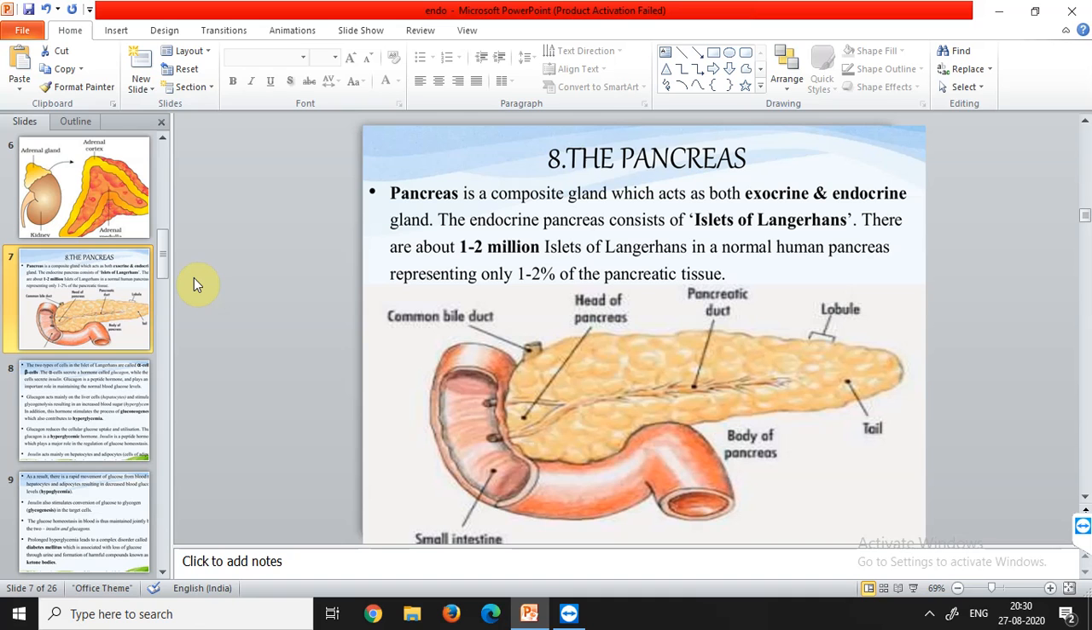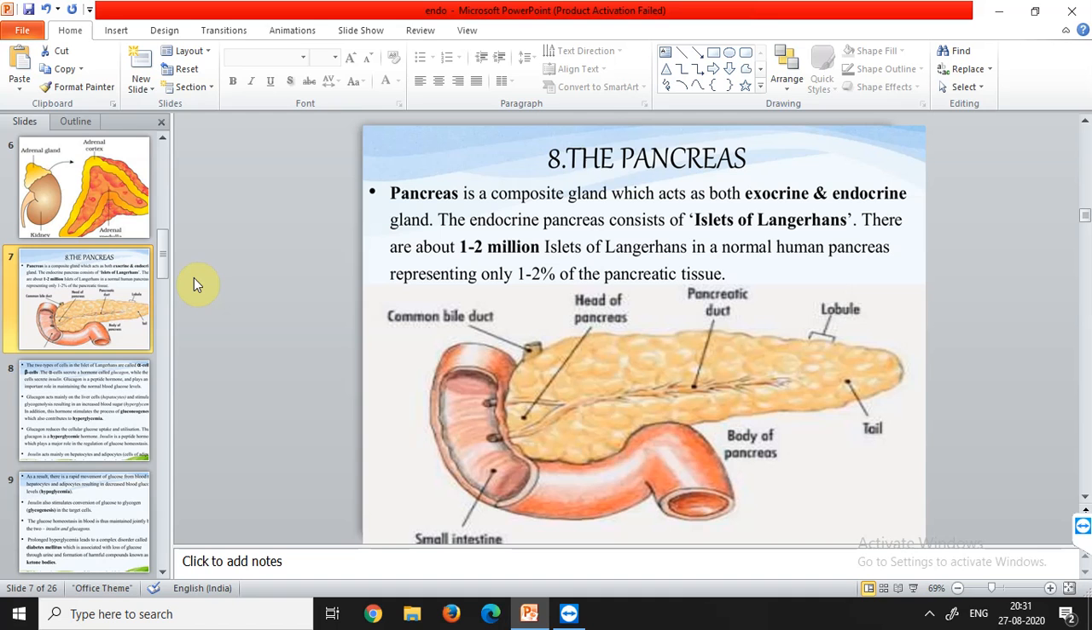The endocrine pancreas consists of islets of Langerhans. The exocrine part does not contain the islets of Langerhans, they are completely absent there, but they are a part of the endocrine pancreas. There are about 1 to 2 million islets of Langerhans in the normal human pancreas, and they represent only 1 to 2% of the pancreatic tissue.